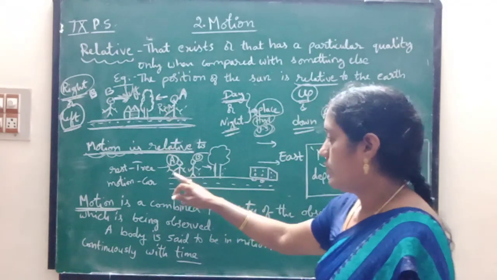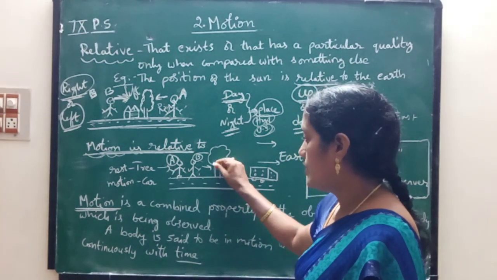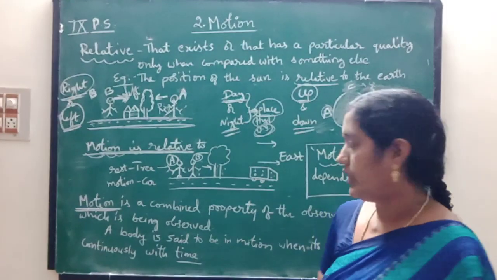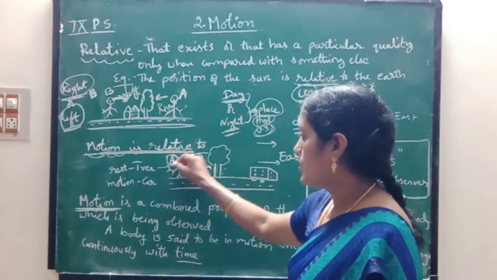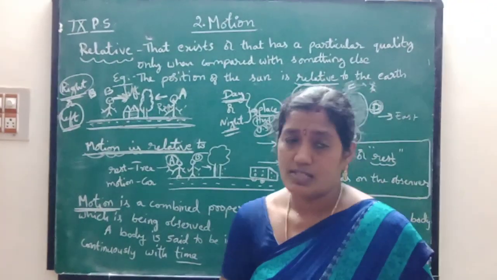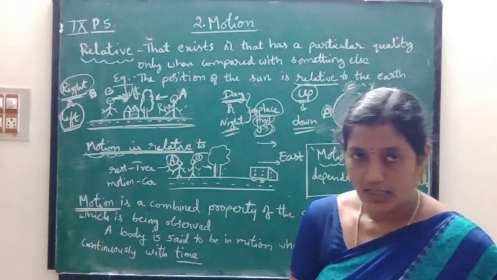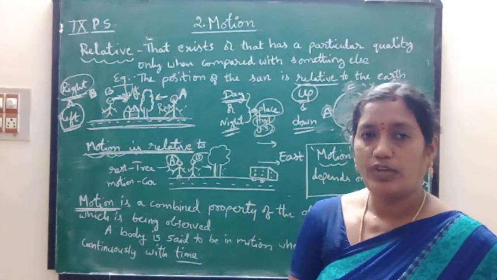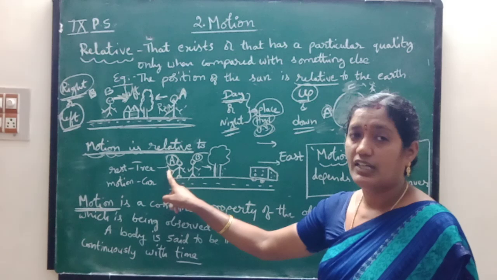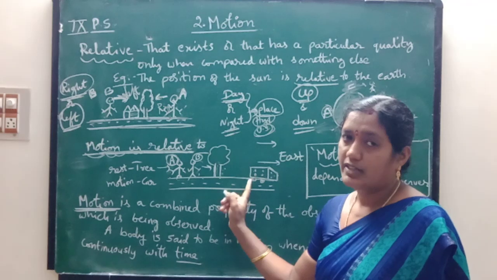Okay children. Now according to the person A, what is the position of the tree? It is at rest only. Why? Because it is not moving. And what is the position of this car according to the person A? See children, it is moving. So, according to the person A, the car or the bus is moving. Okay children, it is moving according to the observer. Who is observing here? A. So, according to the observer, the tree is at rest and the car is moving.